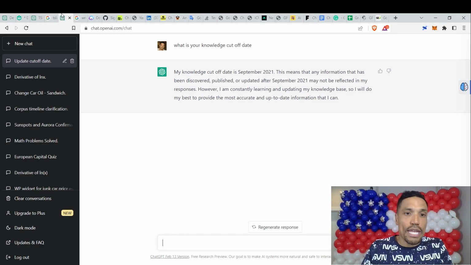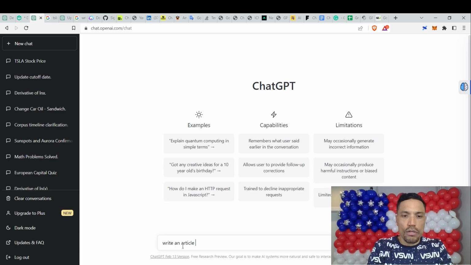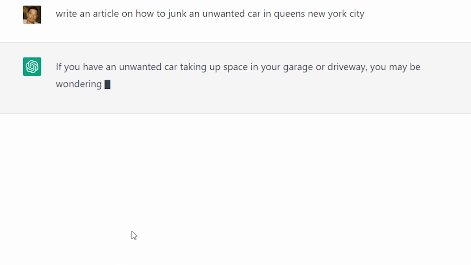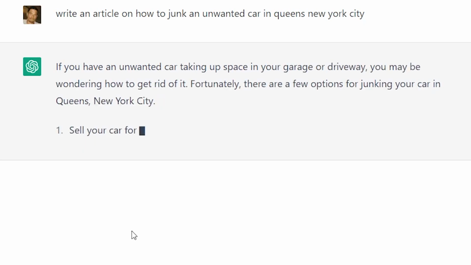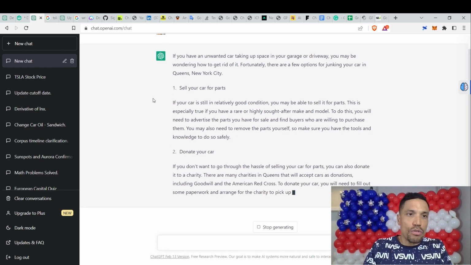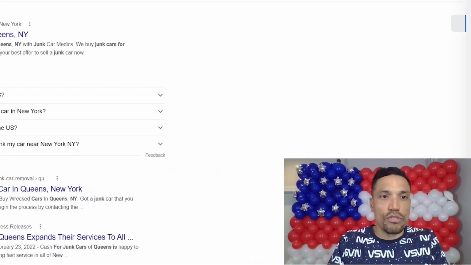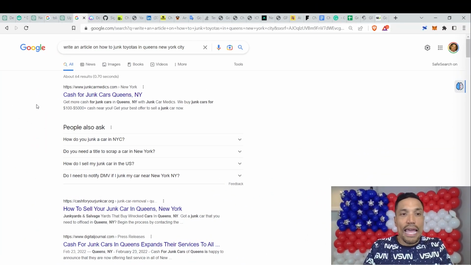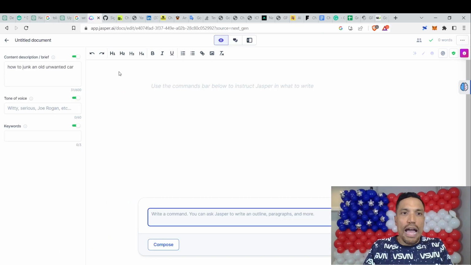Of course, it can generate content, right? Write an article on how to junk an unwanted car in Queens, New York City. And you get ChatGPT writing an article on how to junk your unwanted car. You've seen countless videos doing this type of stuff. If I do the same thing on Google, I'll just go ahead and refresh the results. You get links to organizations that want you to visit their website so they can perform that service on your behalf. However, I've had an account with an application called Jasper.ai for almost 2 years now.